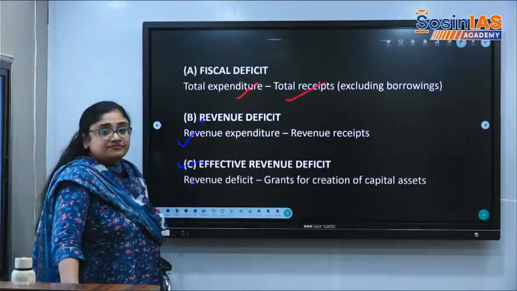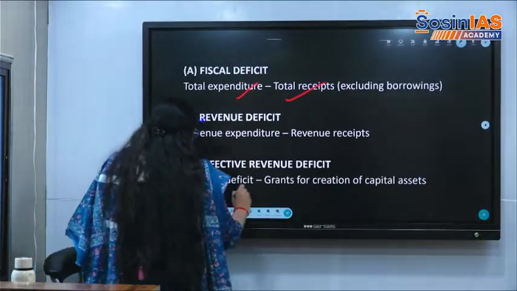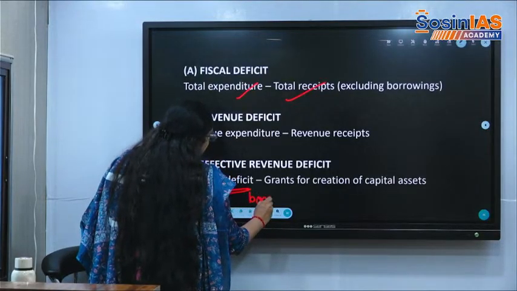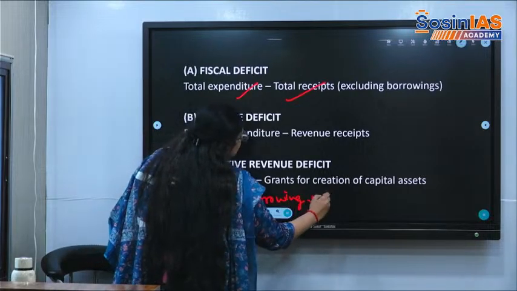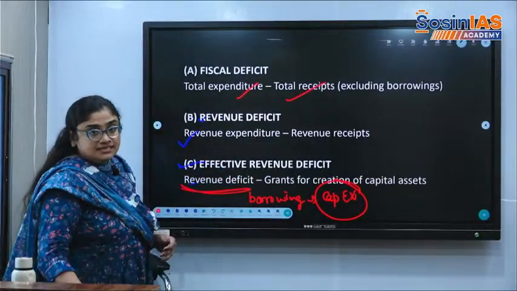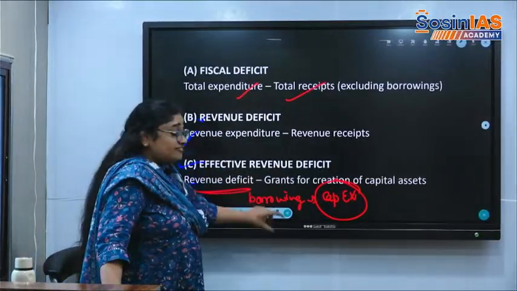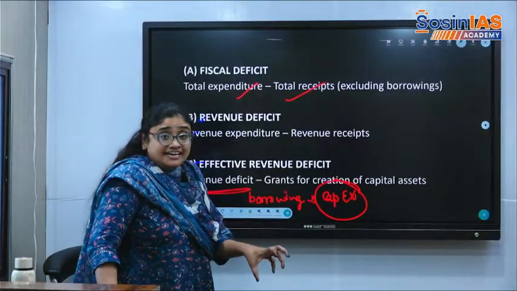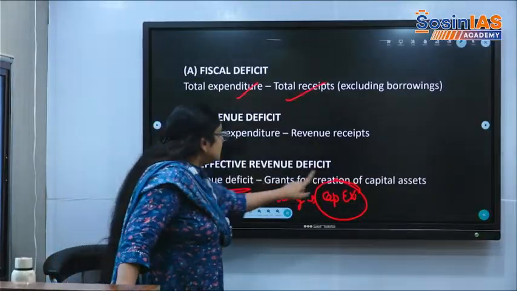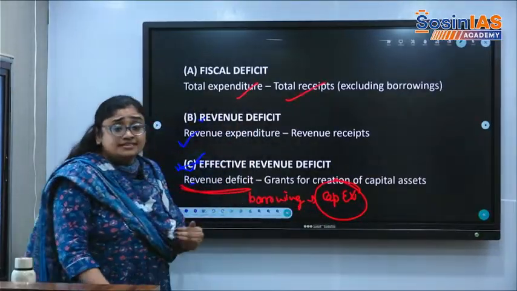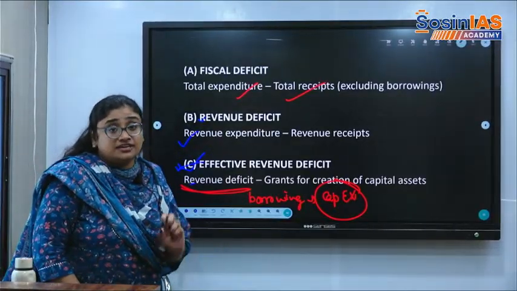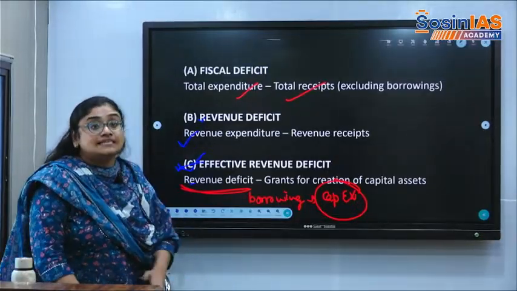Then effective revenue deficit means, within the revenue deficit, how much ever we are borrowing, if we remove the expenditure for creation of capital assets, whatever we are borrowing and spending for day-to-day expenses is called effective revenue deficit, because in future they will not create any assets. So what does it mean? We should basically target effective revenue deficit that should be declining, and it is declining. Okay.